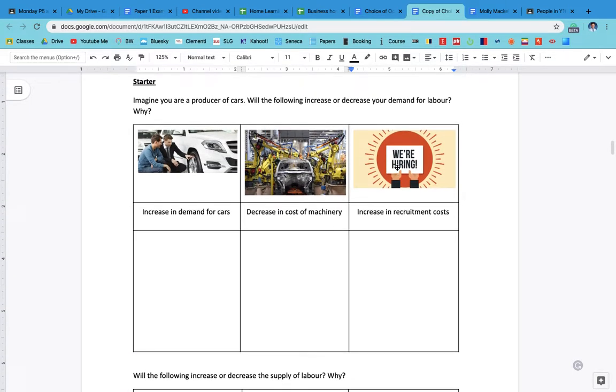Imagine you are a producer of cars: Audi, BMW, Ford, Volkswagen, Toyota. Will the following changes in the market increase or decrease your demand for labour, for workers? Pause the video and have a quick think. Will these three scenarios increase or decrease the demand for car workers?